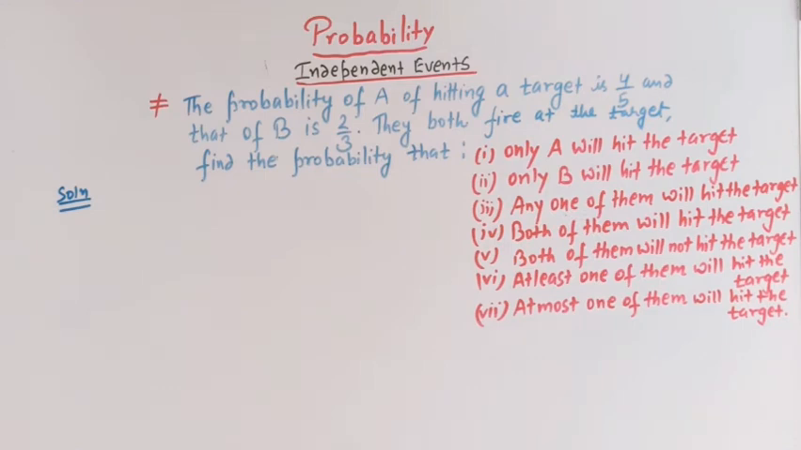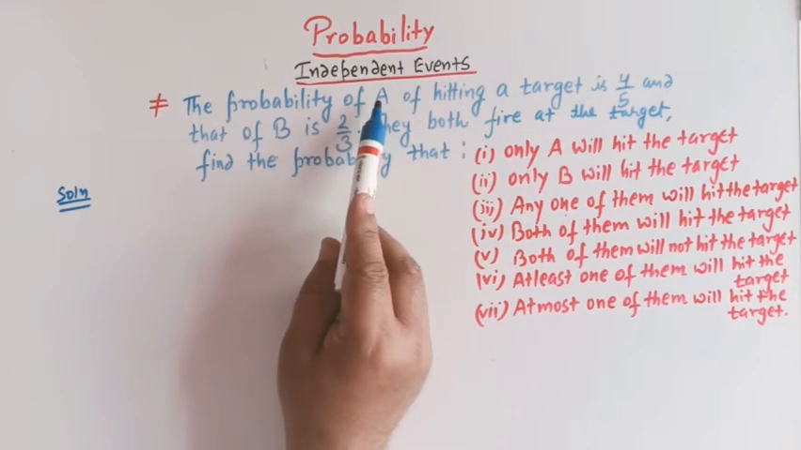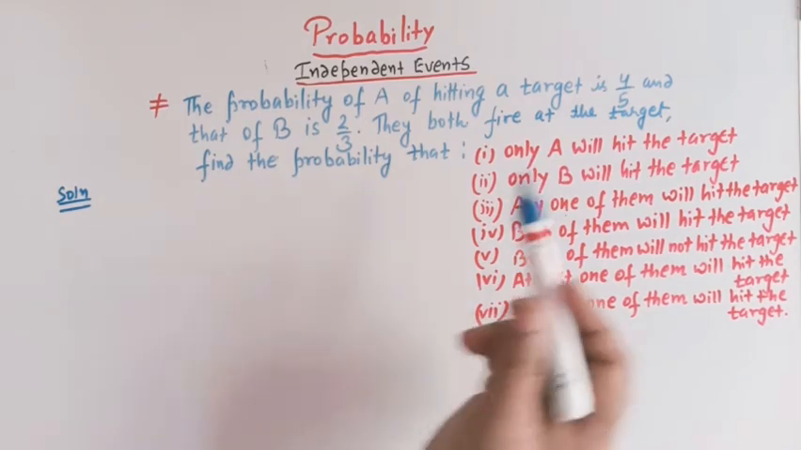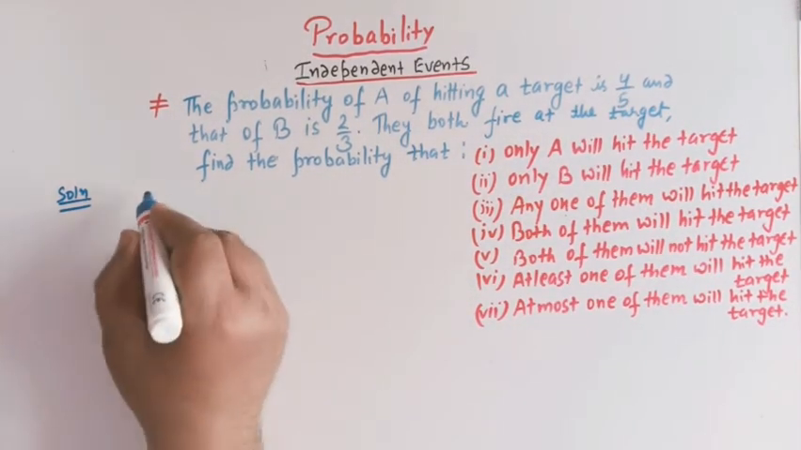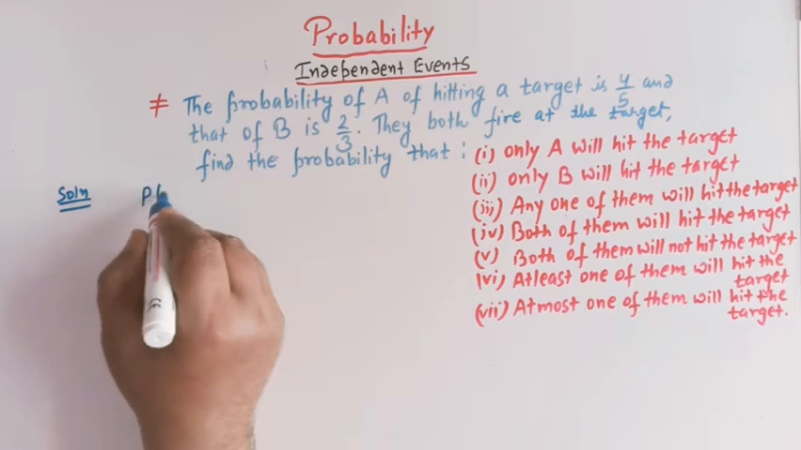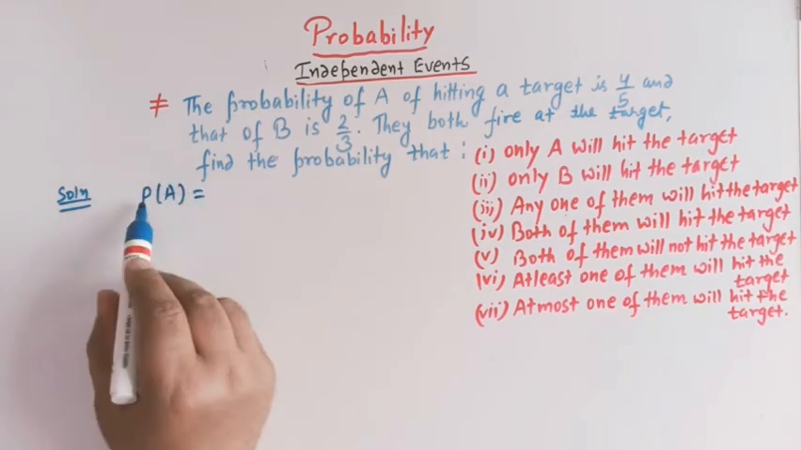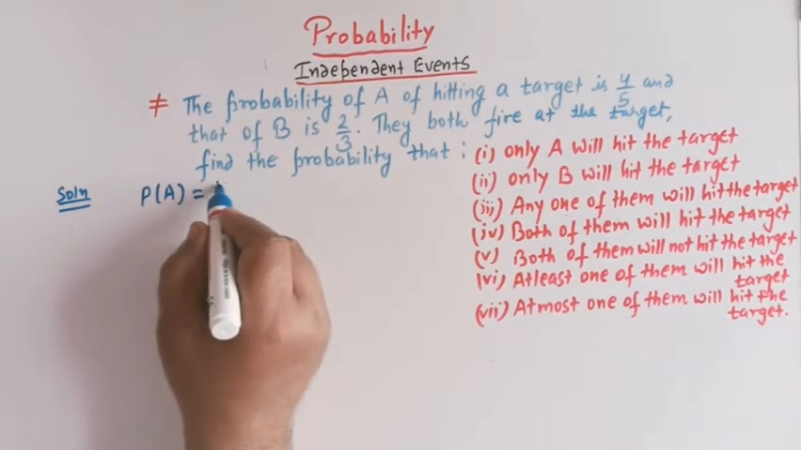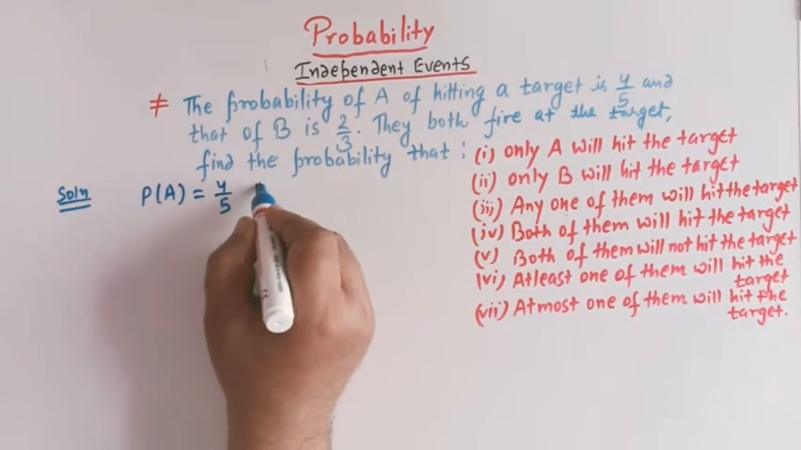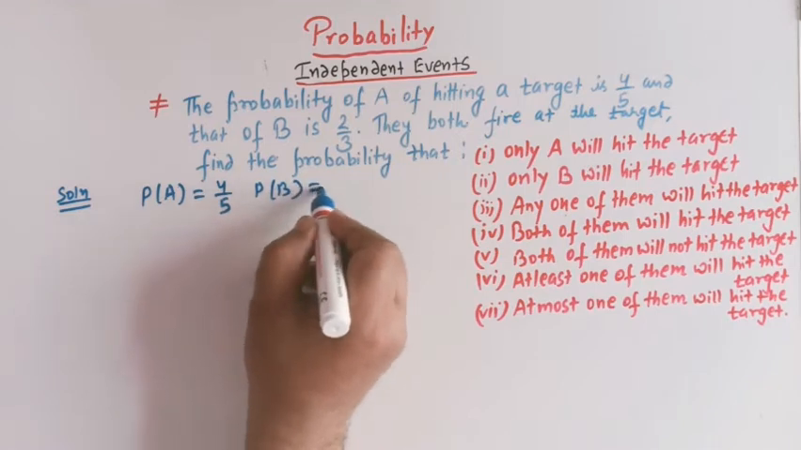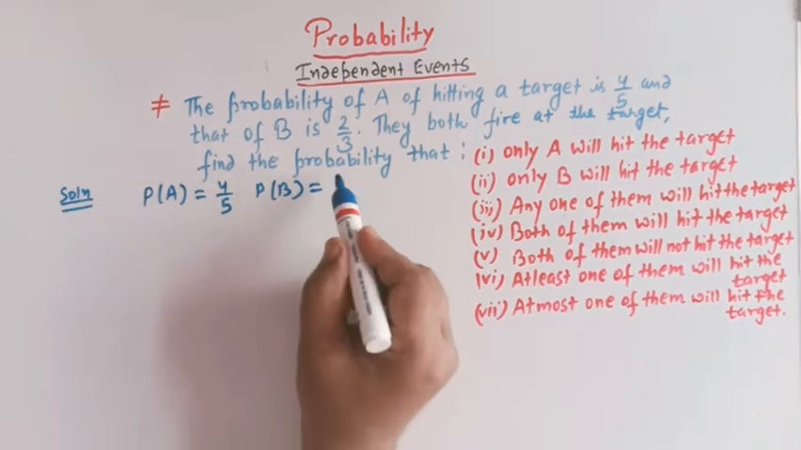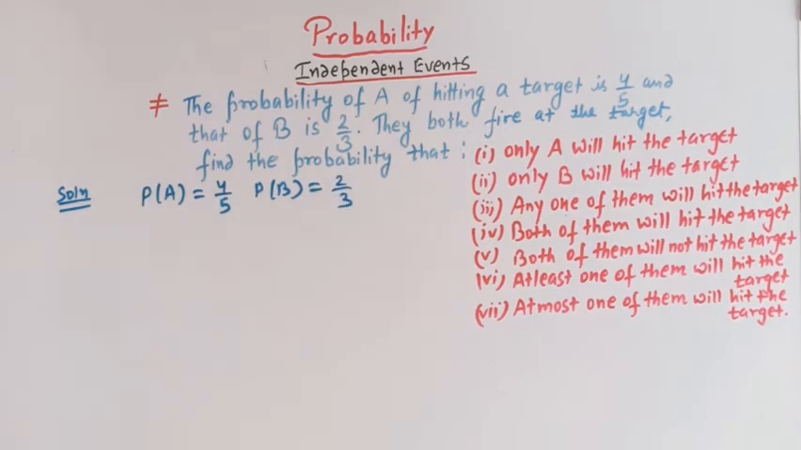So here we have two persons, A and B, and the probability of hitting the target is given. Let us say P of A, that is the probability of A hitting the target, is 4 by 5, and P of B, that is the probability of B hitting the target, is given as 2 by 3, right?